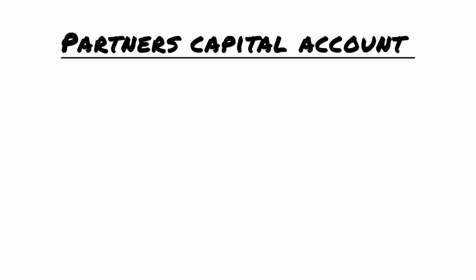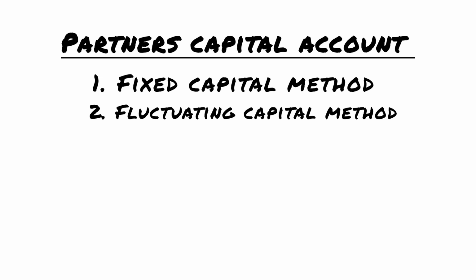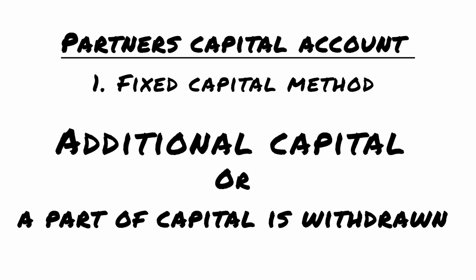Now we will see the partner's capital account. In a partnership firm, there are two methods by which partner's capital accounts are maintained. First is fixed capital method and another one is fluctuating capital method. So first we will see what is fixed capital method. Under this method, the capital of the partner remains fixed unless additional capital is introduced or a part of capital is withdrawn.